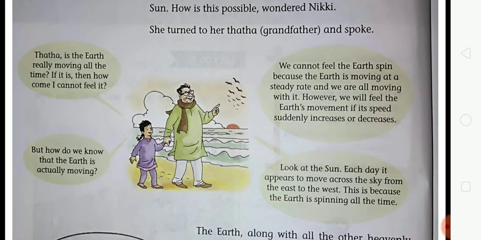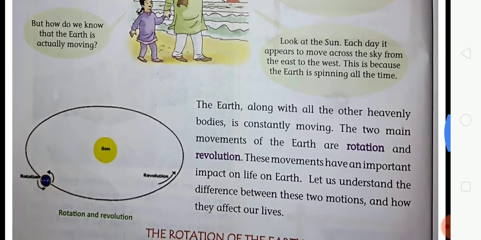Then her grandfather replied to Nikki, look at the sun. Each day it appears to move across the sky from the east to the west. This is because the earth is spinning all the time. So students, her grandfather said to Nikki, look at the sun. Each day the sun rises in the east and sets in the west. This is because the earth is spinning all the time, not the sun. So here it is clear that the earth is spinning all the time. So look at this.